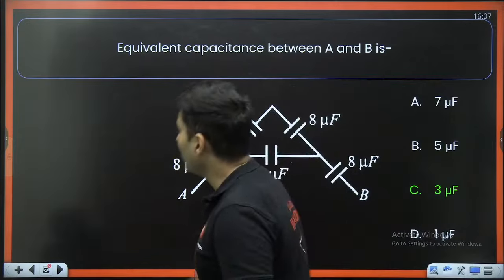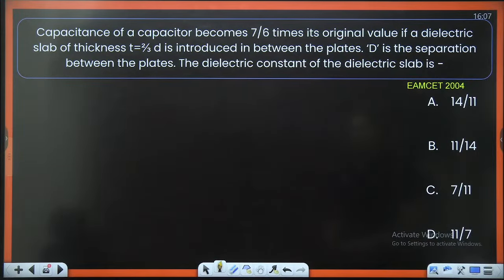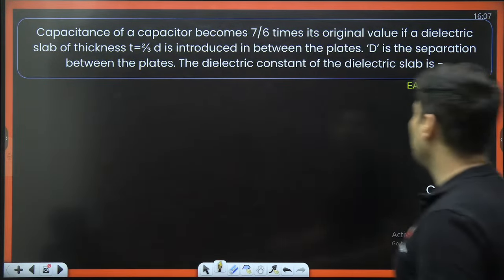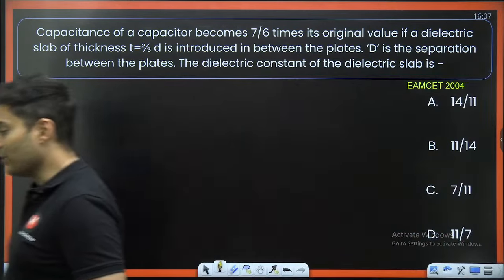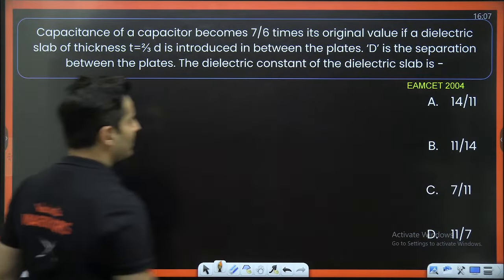Cool. So moving on to the next one, coming up on your screen: the capacitance of a capacitor becomes 7 by 6 times the original value if a dielectric slab of thickness 2 by 3D is introduced between the plates. D is the separation between the plates. The dielectric constant of the dielectric slab is asked. Okay, so let's try to solve this, guys.